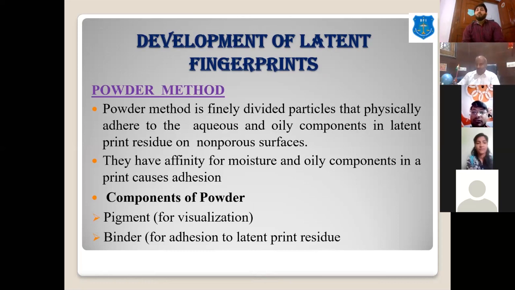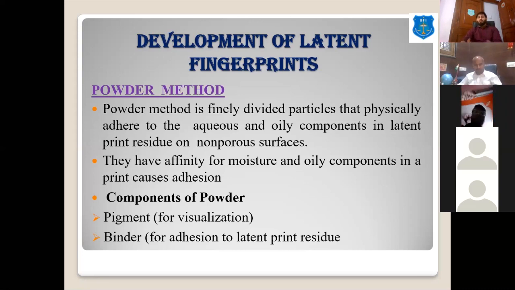Powder is a finely crushed particle of carbon with some pigment over it, which adheres or sticks to the aqueous and oily component of the latent fingerprint. So powder method is generally used for non-porous surfaces, means surfaces like glass, your mobile phones, some plastic surfaces, or even fresh fingerprints over some papers also.